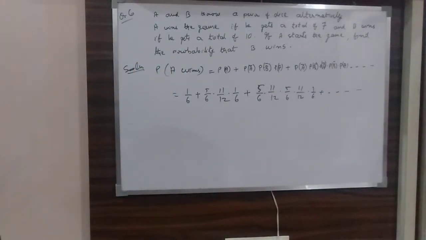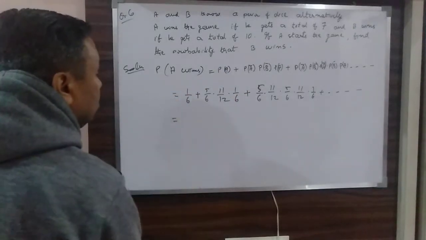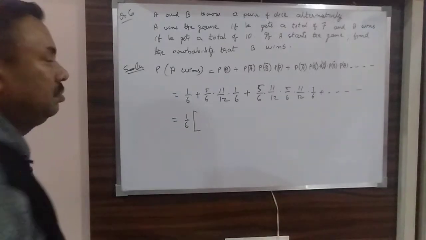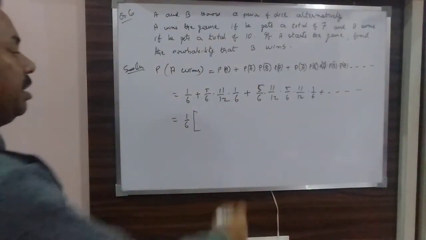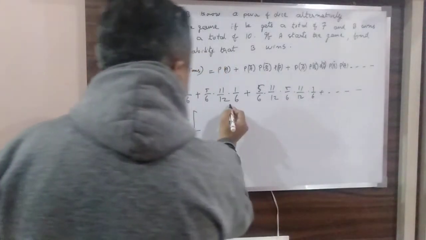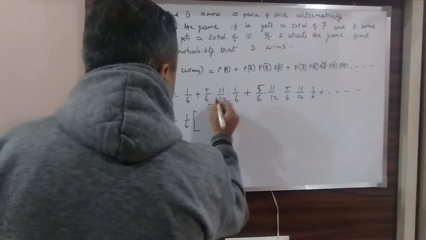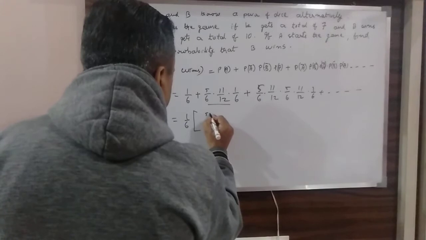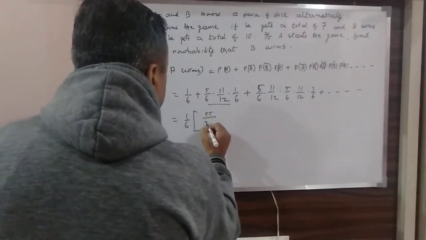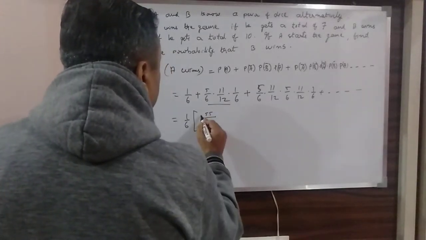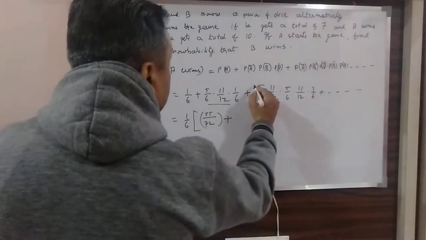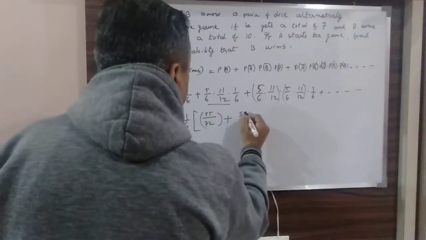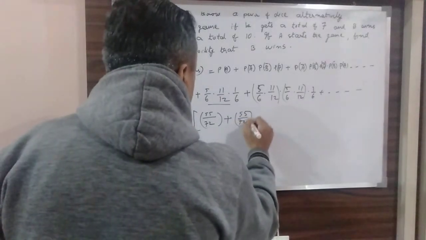Okay, if I get 1 by 6 common, what you get? 1 by 6, last 1 by 6 has been taken. So these two, this is what? 5 into 11 by 6, that is 55 over 72. Okay, plus again you have got same thing 2 times, so 55 over 72 square.